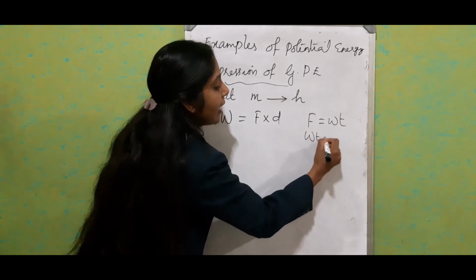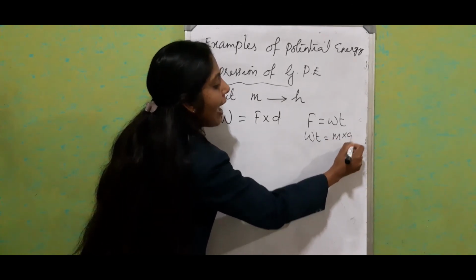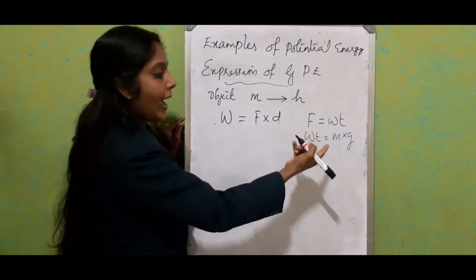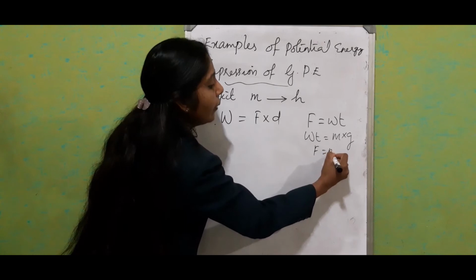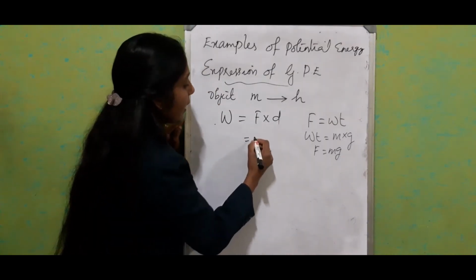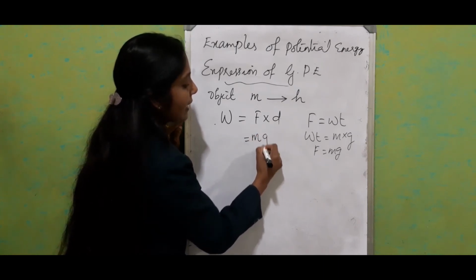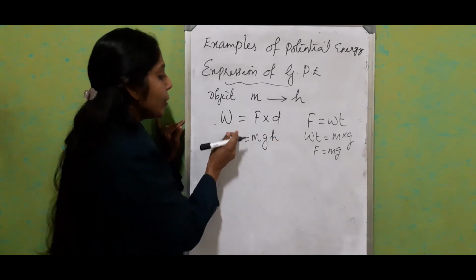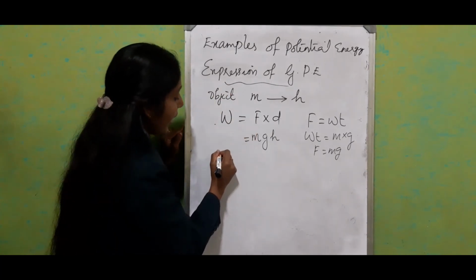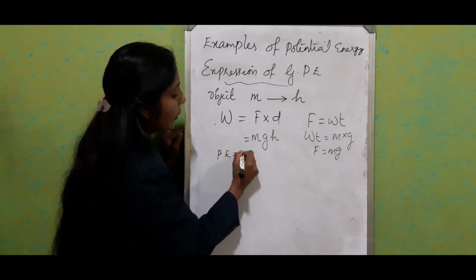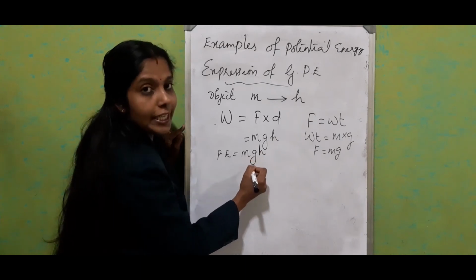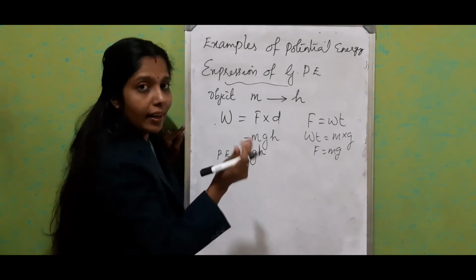Weight is equal to mass into acceleration due to gravity. So we substitute F equal to mg in this equation, and we get work done equal to mass into acceleration due to gravity into height. This work done is equivalent to the potential energy, so we can write potential energy equal to mgh. Here m is the mass of the object, g is the acceleration due to gravity, and h is the height from the ground.